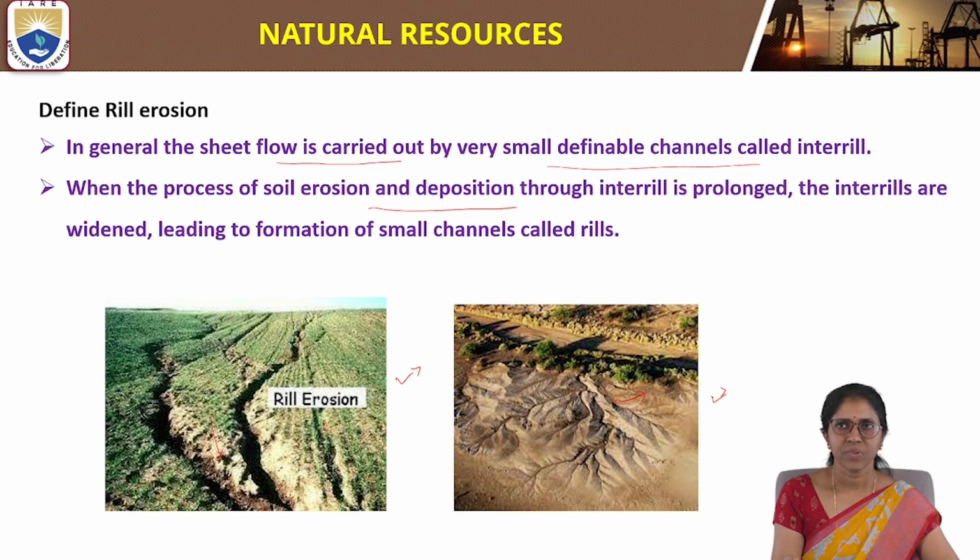In this, interrills are formed by sheet erosion, where sheet flow is carried out by very small definable channels. These channels are called interrills. If the process is prolonged, the interrills become rills. These are widened, leading to the formation of small channels called rills. So this type of erosion is called rill erosion.